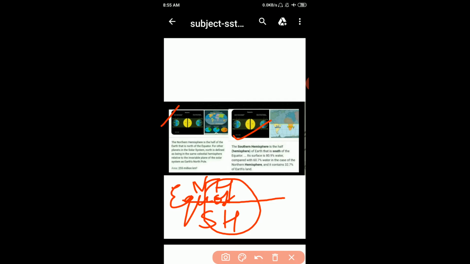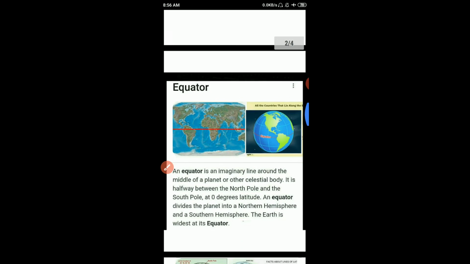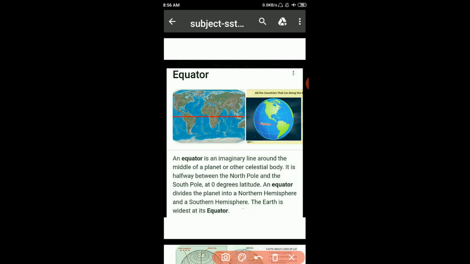So this earth can be divided into two halves known as the hemispheres. There are two hemispheres, northern hemisphere and southern hemisphere. Okay. Now move on to the next page. Here is equator. Now student, for starting the chapter in northern hemisphere and southern hemisphere, we want to know about the equator.